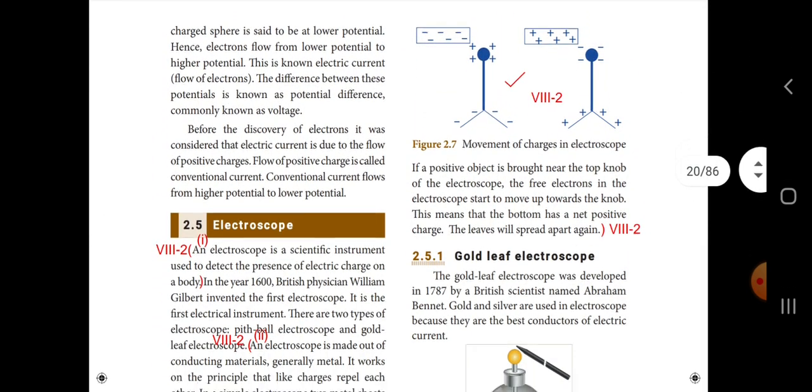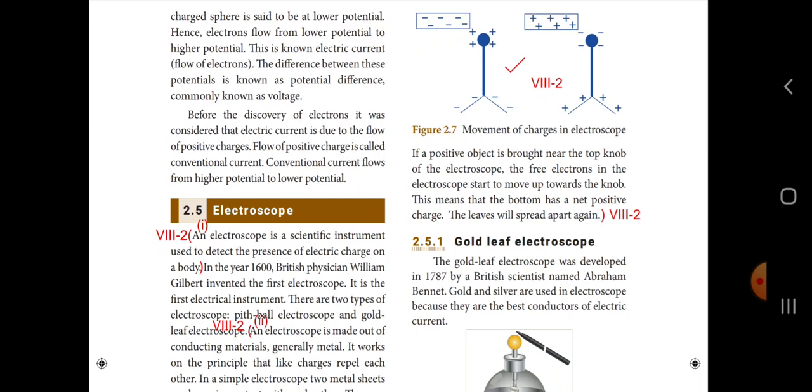If a positive object is brought near the top knob of the electroscope, the free electrons in the electroscope start to move up towards the knob. This means that the bottom has a net positive charge. These leaves will spread apart again.